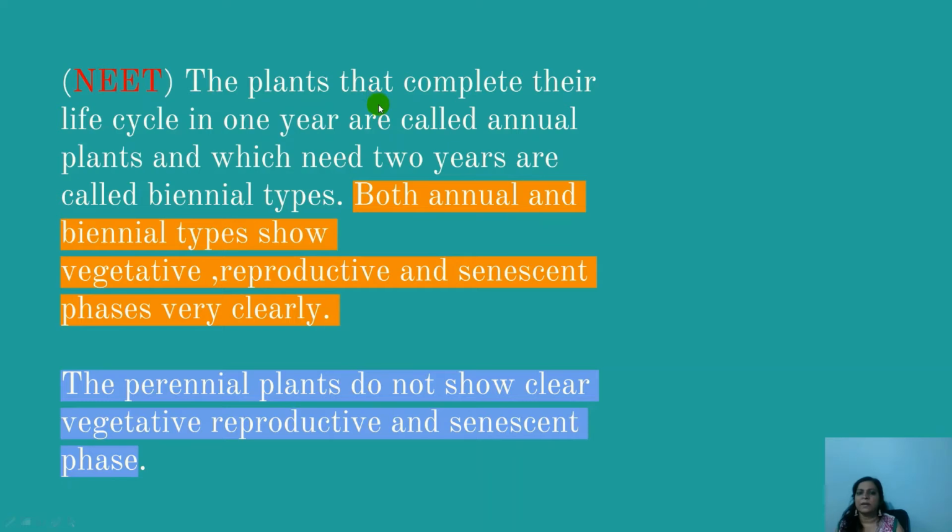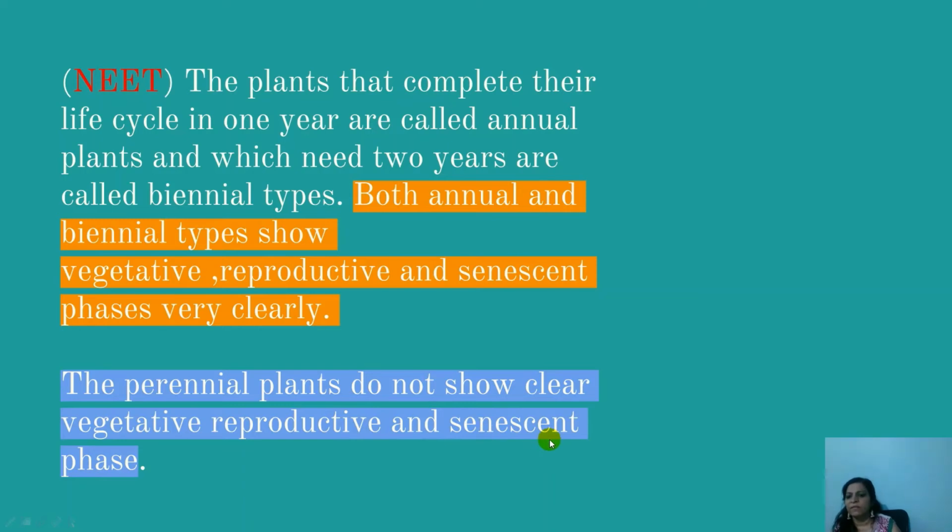Annual type finish their life cycle in a single year. Biennial plants show vegetative, reproductive and senescent phases in a very clear manner. Perennial plants are those which do not show clear vegetative, reproductive and senescent phases. These three phases are there, but they are not clearly seen.